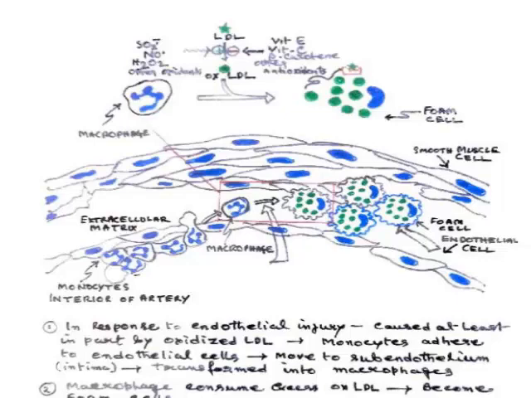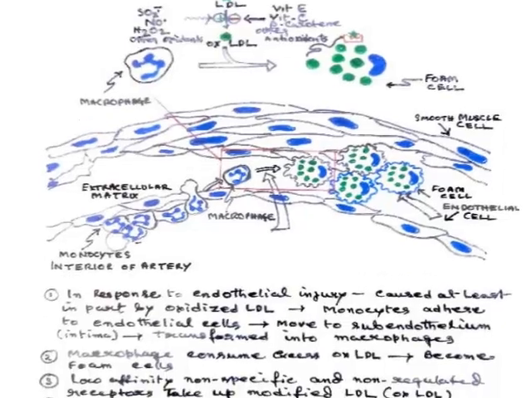Now, these macrophages enter through the endothelium into the intracellular matrix, and thereby they accumulate, and ultimately form giant cells by attaching to each other, and then different proteins and fibrous tissue, fibroblasts, are deposited.